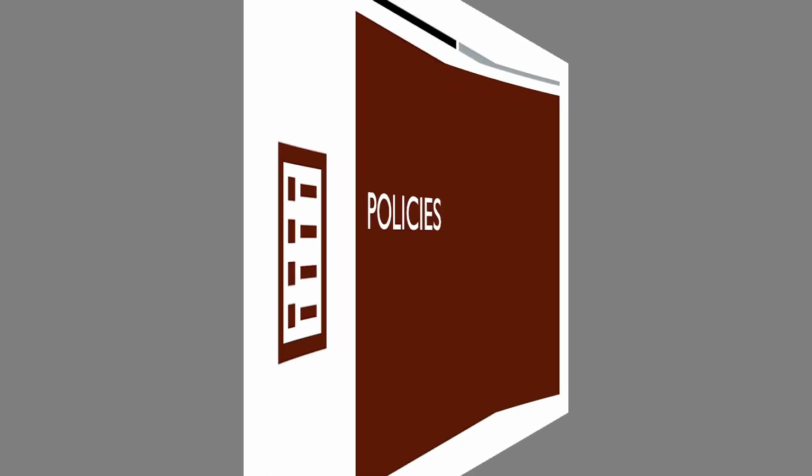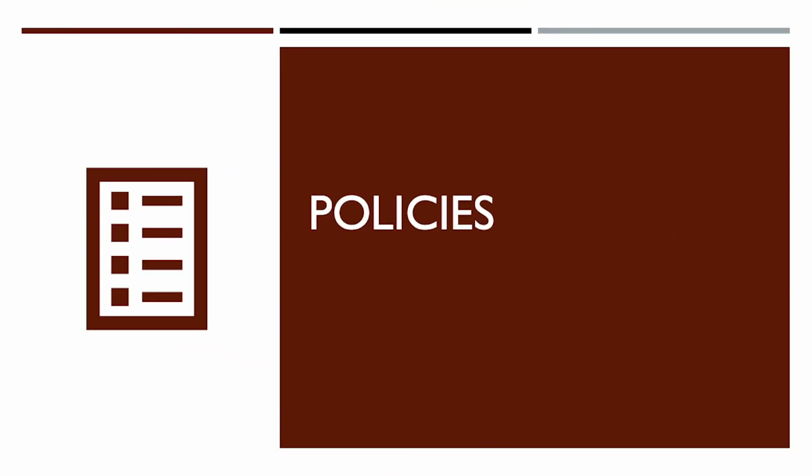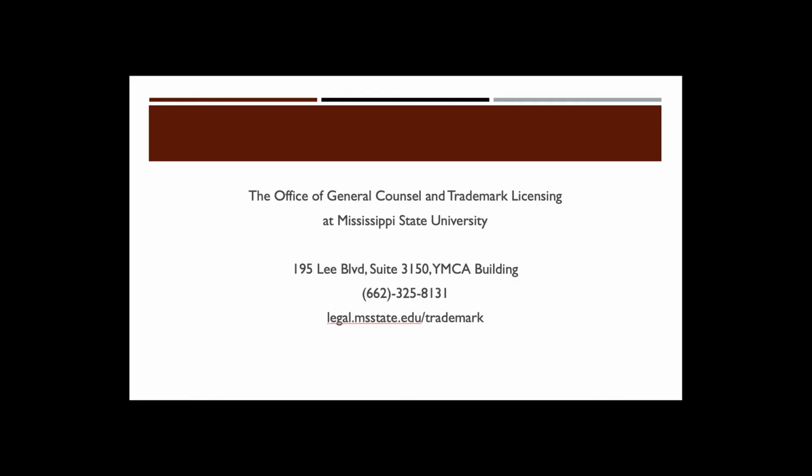There are several university policies student organizations should be aware of when planning events and purchases. First, let's discuss trademarks and royalties. Mississippi State University administers a licensing program for university trademarks. The objective of this program is to protect and control the utilization of the university name, logos, and emblems.